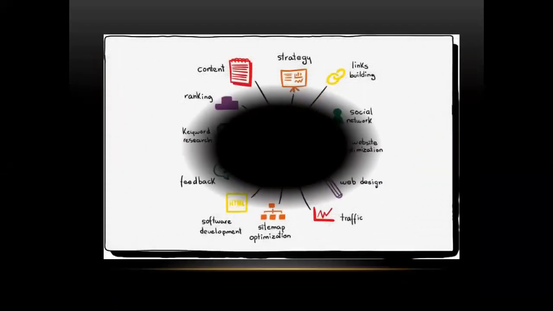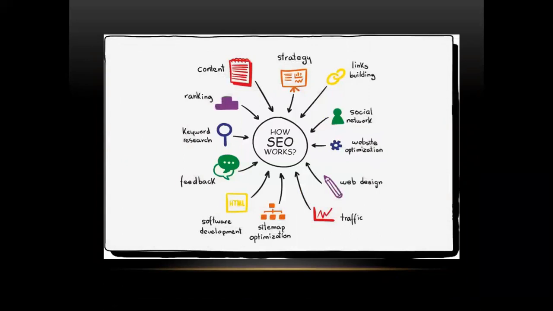Let's move ahead and check what is SEO, how SEO works, and on which parameters it depends. So SEO depends on all these things, the first and foremost being keyword research: which keyword you are typing, and as per that it will give you the result. If you are typing the expected keyword, then within the top 20 results itself you will get whatever you are searching for, and accordingly the ranking will be set.